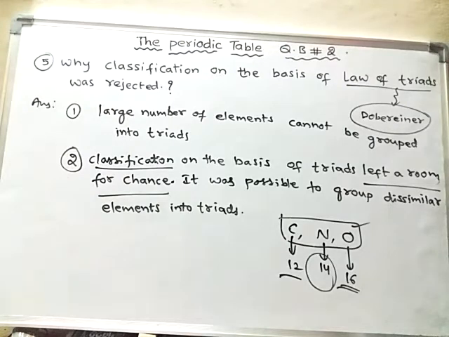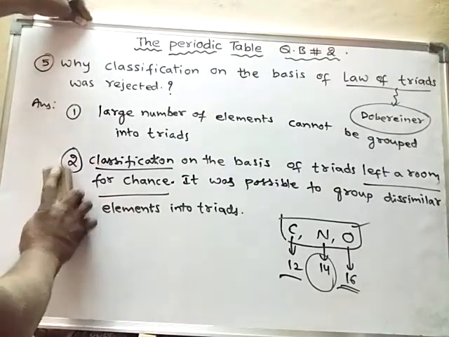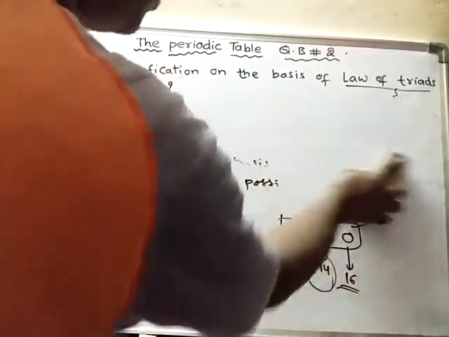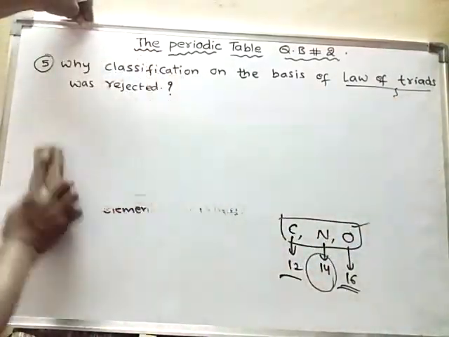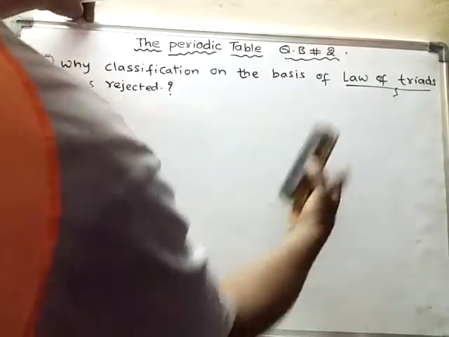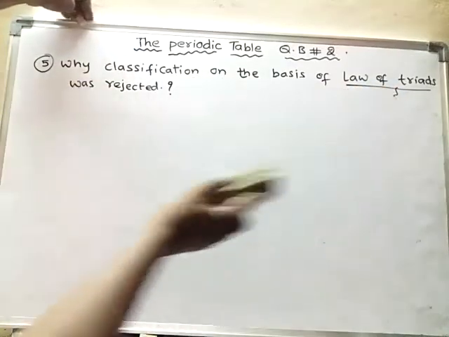Okay, right. So now we will learn the sixth answer. What is the sixth question? What was similarity observed by Newland? So now another classification. What is that one? Newland's classification. Newland's law of octaves. This is what law of triads was given by Dobereiner.